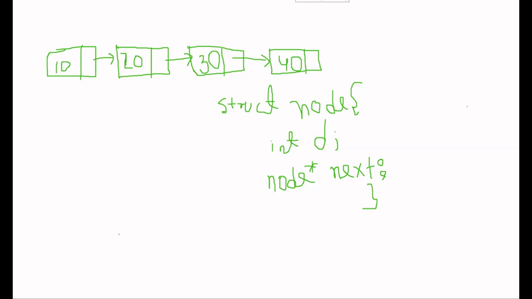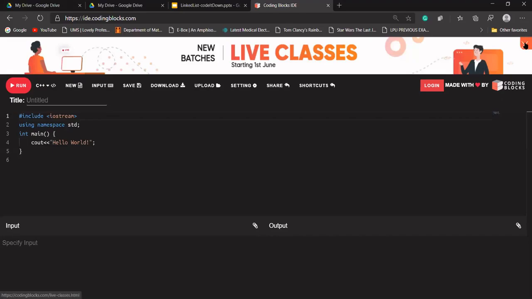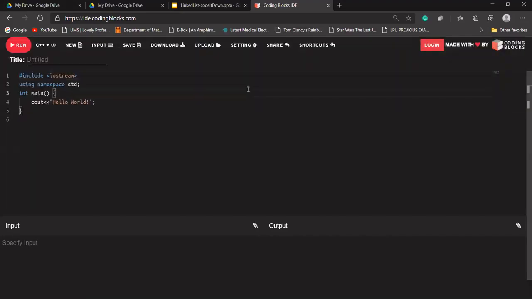Okay, that means no one is having any doubt. Let me share my screen so that we can write some code for our linked list. So right now we are using the IDE of Coding Blocks. It is a very simple and clear IDE.